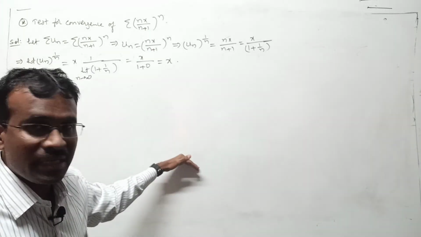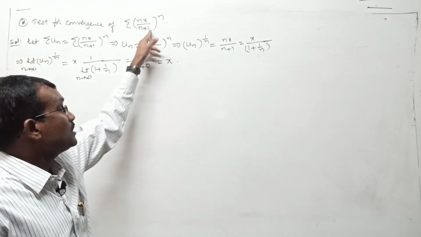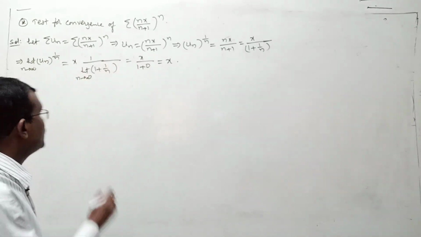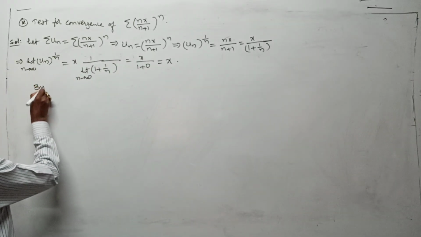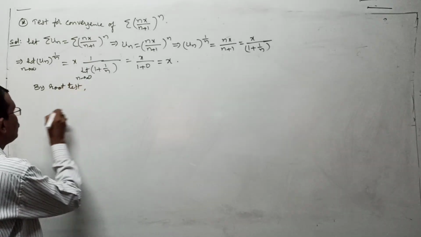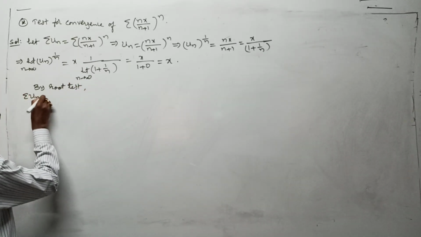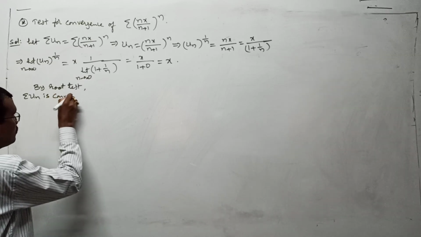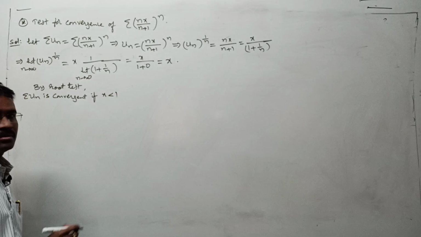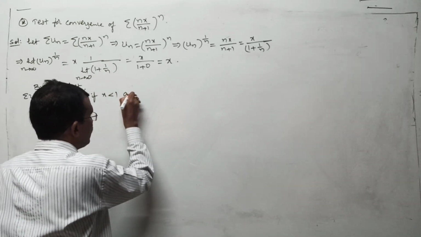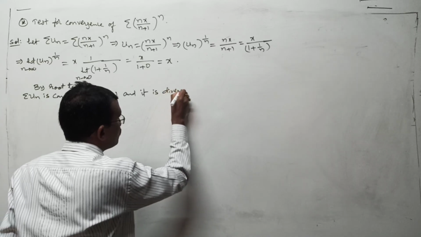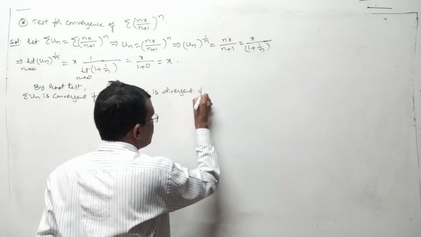That's why, in the next step, take x equal to 1 and decide the nature of the series according to your other tests, right? But before that I want to go to your condition. By root test, sigma un is convergent if x less than 1, and it is divergent if x greater than 1.